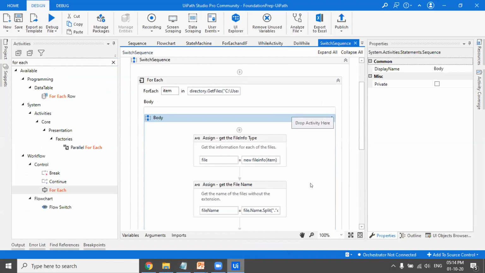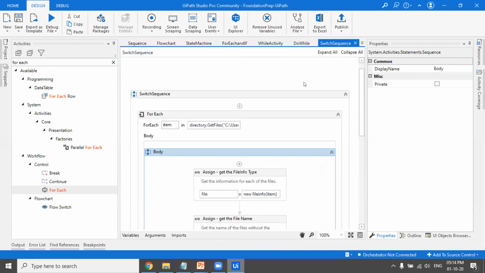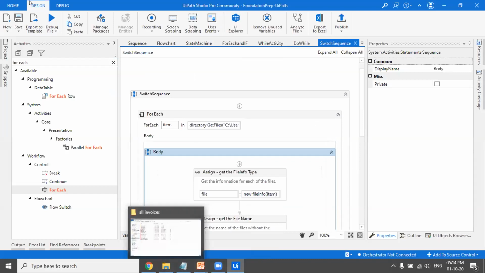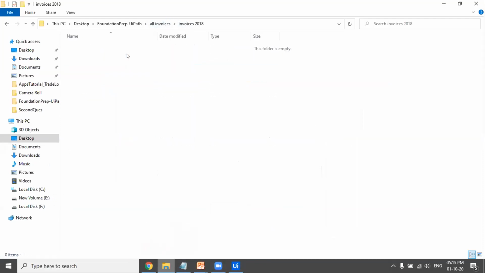We have used the for each loop, we have used switch, we have used message box, and we have used string manipulation and functions of string. So this is just to showcase how the automation could actually ease your task. How you can use switch, how you can use string manipulation, that'll be covered in the upcoming sessions. But just so that you have an idea of what is the use of automating. So let's just run this. And also I'll just show you that all these folders are empty. They are having nothing. But once we have executed, all these files would be moved to the respective folders.